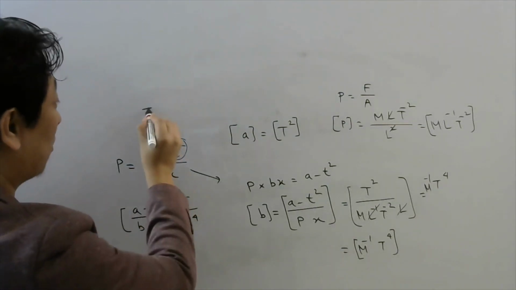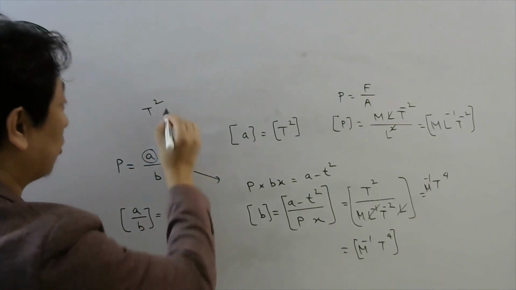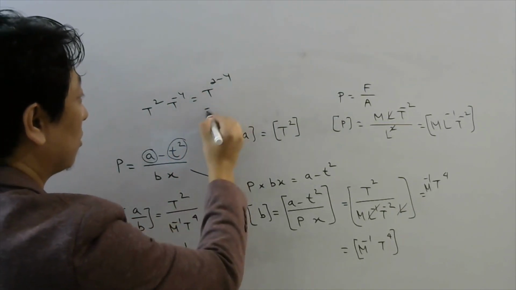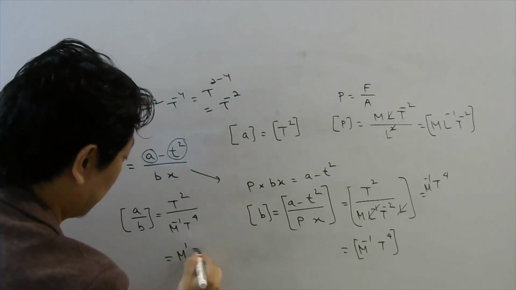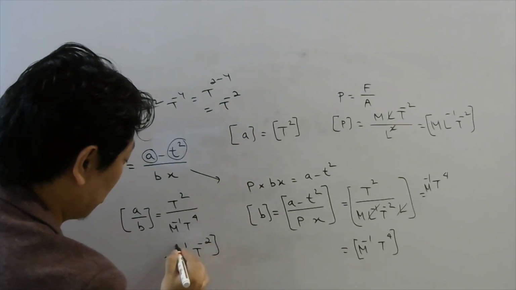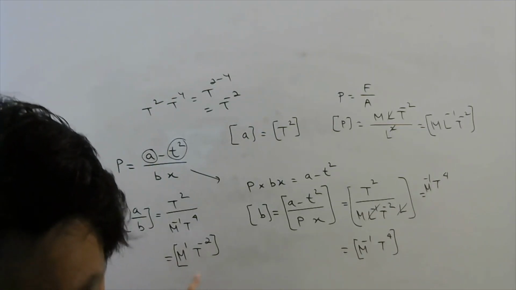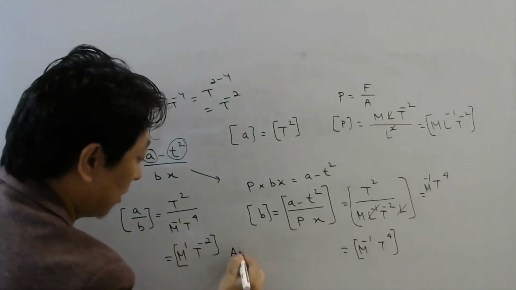Here there is T power 2. So when this goes up, it will become T power minus 4. So T power 2 minus 4, which is T power minus 2. So this would be the right option. Which quantity? M T power minus 2 would be option A.